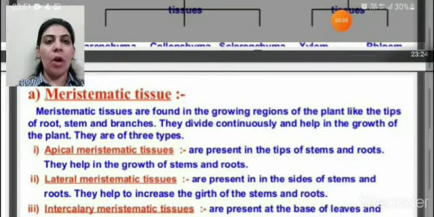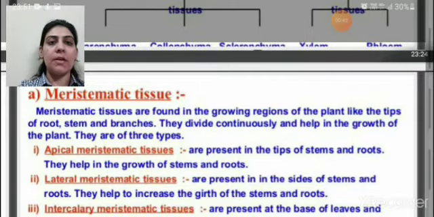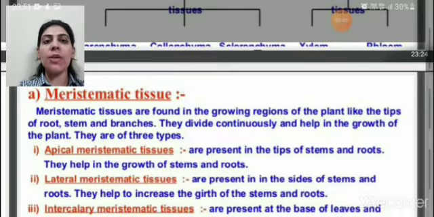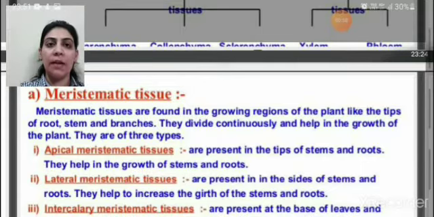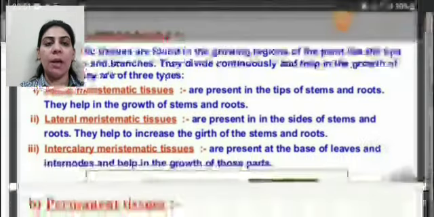Now if I am talking about the meristematic tissue, meristematic tissue are found in the growing region of plants like the tip of root, stem and branches. Meristematic tissue mostly कहाँ मिलता है? They are present at the tip area of root, stem and branches. They divide continuously and help in the growth of plant. प्लांट की ग्रोथ में हेल्प करेगा मेरिस्टेमेटिक टिश्यू.